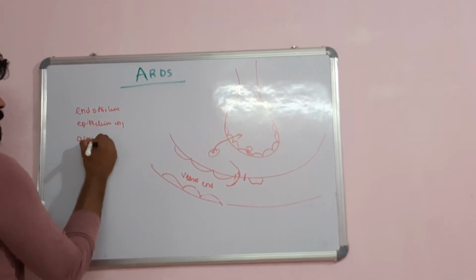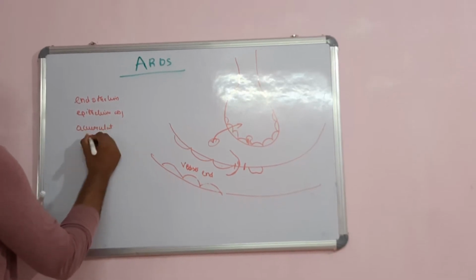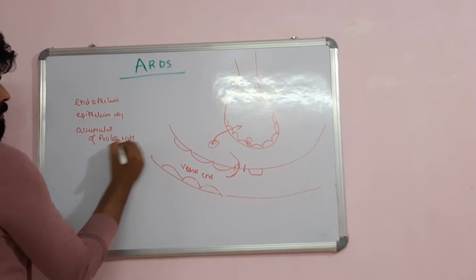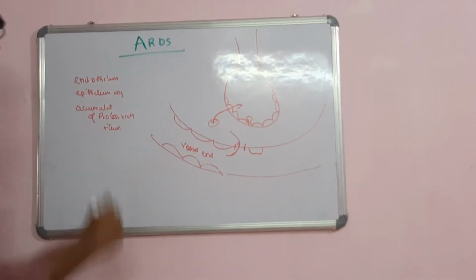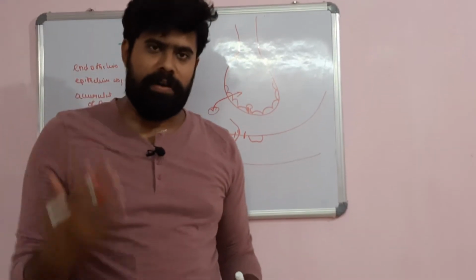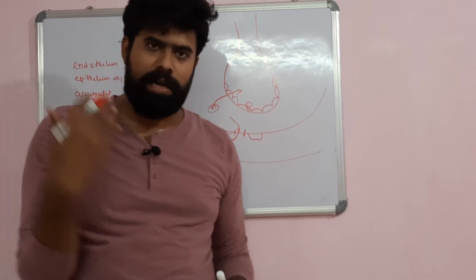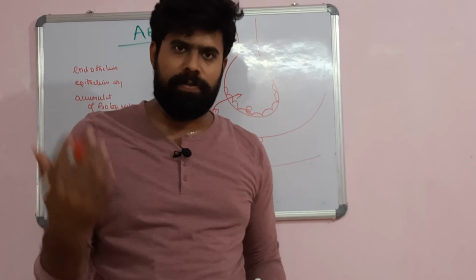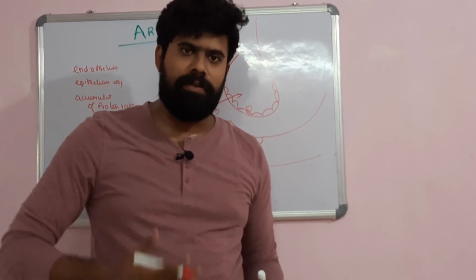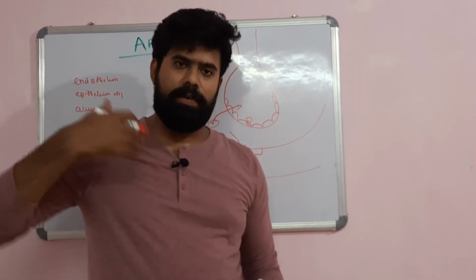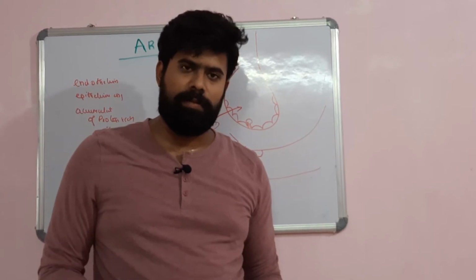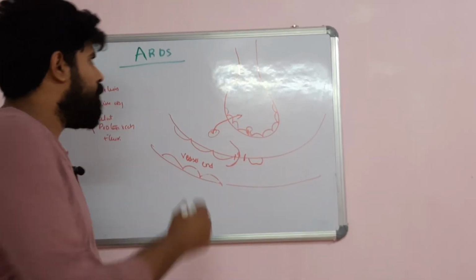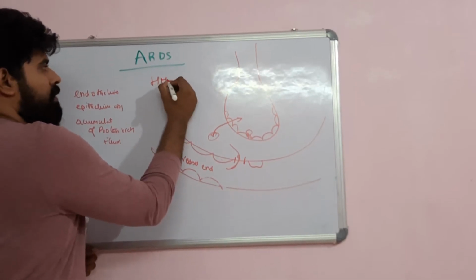Accumulation of protein-rich fluid within the alveoli. So the endothelium is injured, and protein-rich fluid enters from the capillaries into the alveoli. There will be increased neutrophils, eosinophils, all the inflammatory cells will enter into the lung. They will produce cytokines and other inflammatory mediators. This will further cause lung damage. And finally, there will be formation of hyaline membrane.